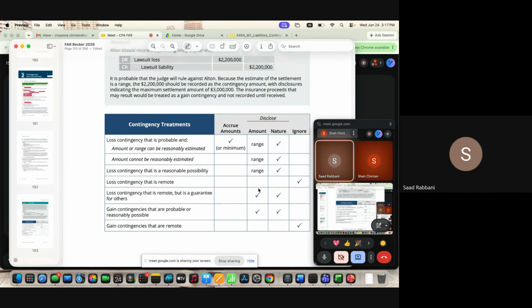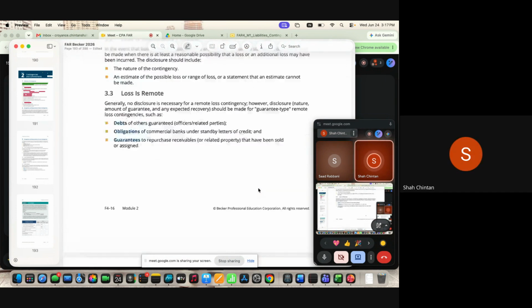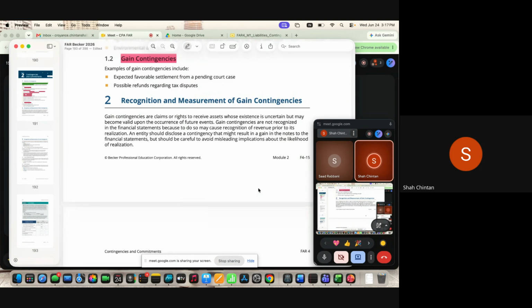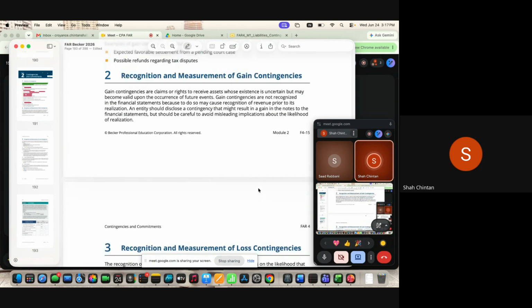Okay, now let's go back to section number 2 and read whatever we have done in the table. So first of all, gain contingency: we know it can never be recorded. If it's remote, ignore it. If it is not remote, only disclosures are required.